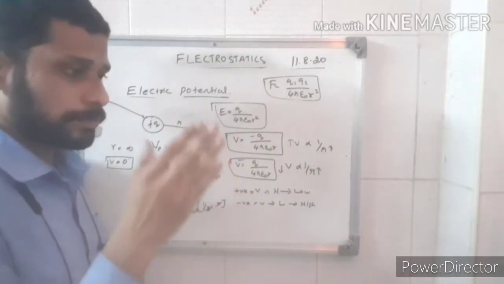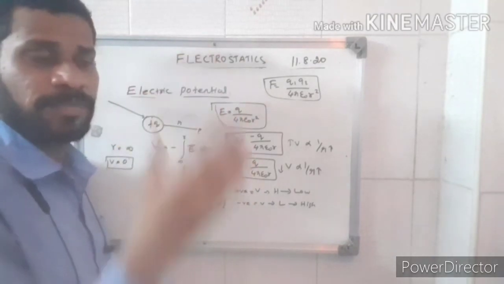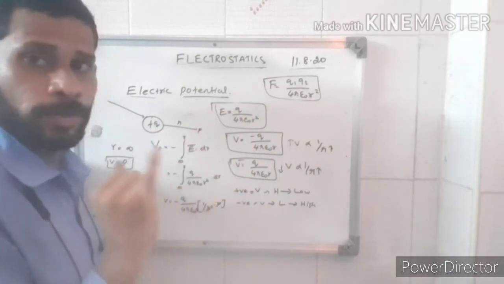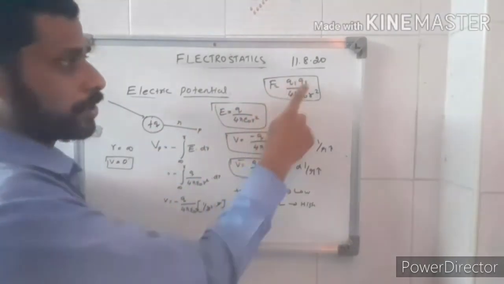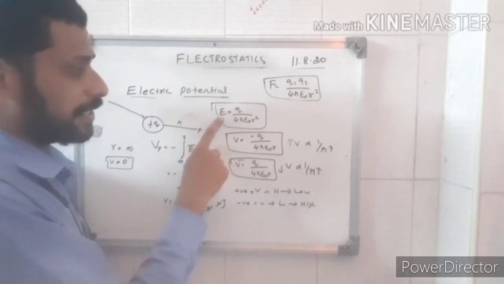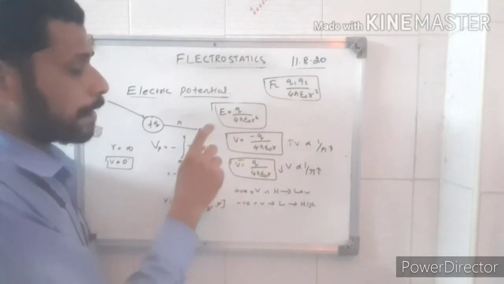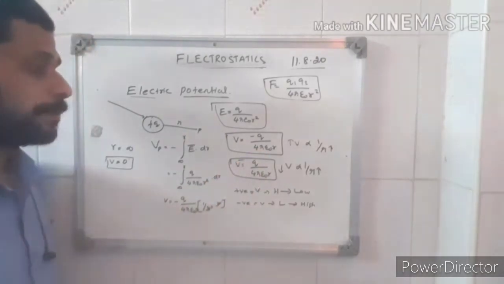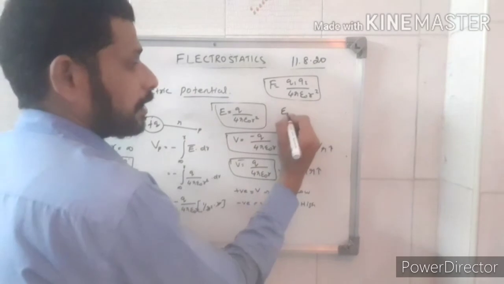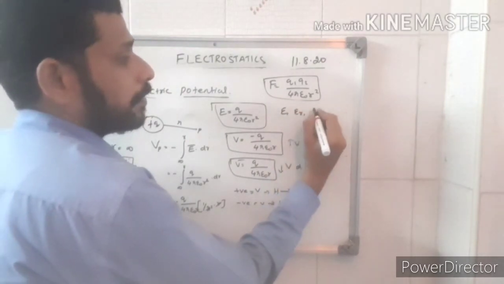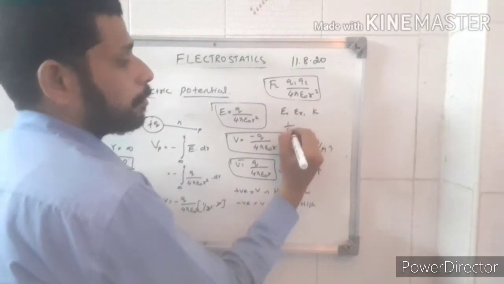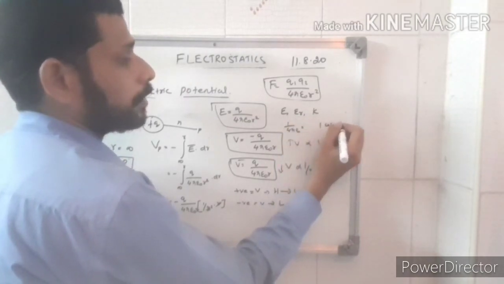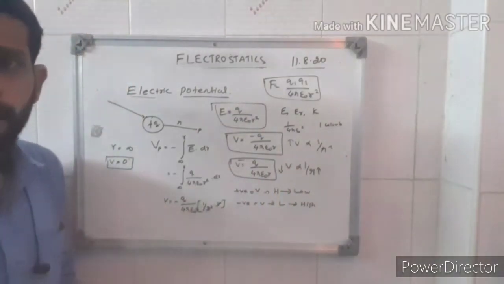Leave the first page and write all the equations. Important equations: charge Q equal to ne, and then Coulomb force F equal to Q1 Q2 by 4 pi epsilon R square, and electric field Q by 4 pi epsilon R square, and electrostatic potential Q by 4 pi epsilon R. Okay, and write the value of epsilon and epsilon R, and what is the value of K, and what is the value of 4 pi epsilon, and then what is 1 coulomb. Write all those things.